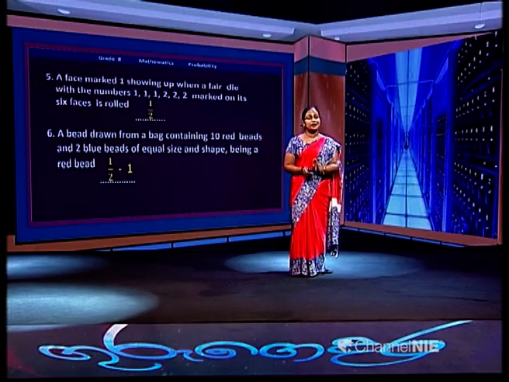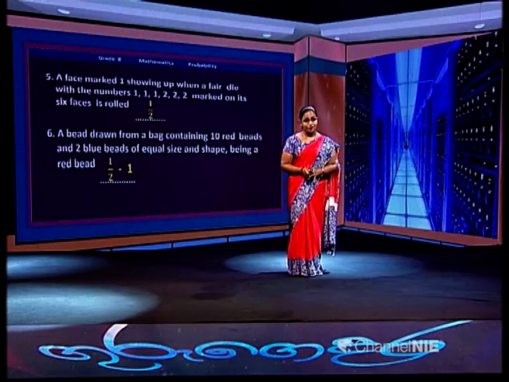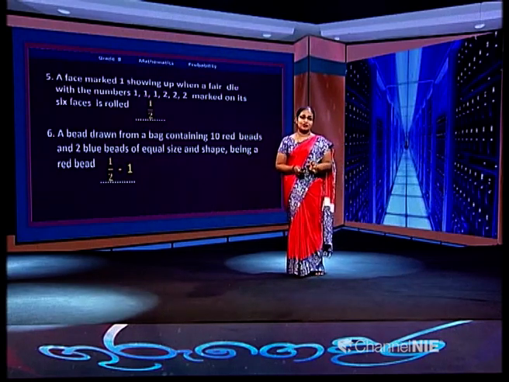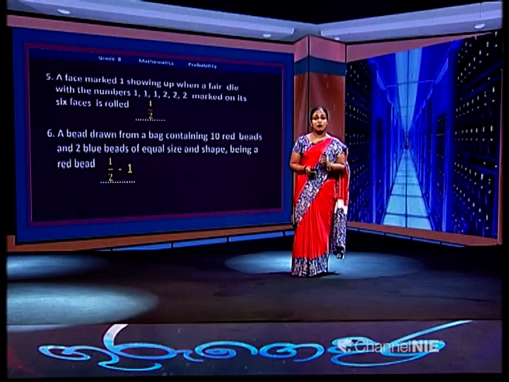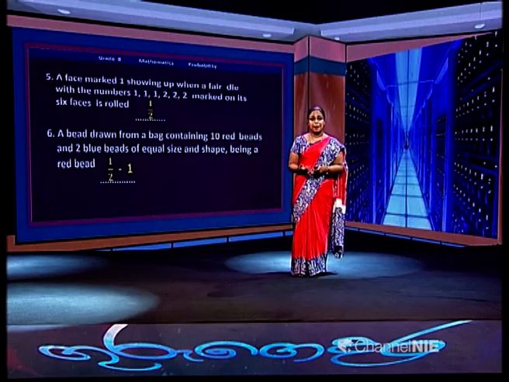So it should be in the range between half and 1. Good. So now you have a clear idea about events and how to rate them according to the likelihood of happening. Those are the things we practiced in grade 6 and 7.